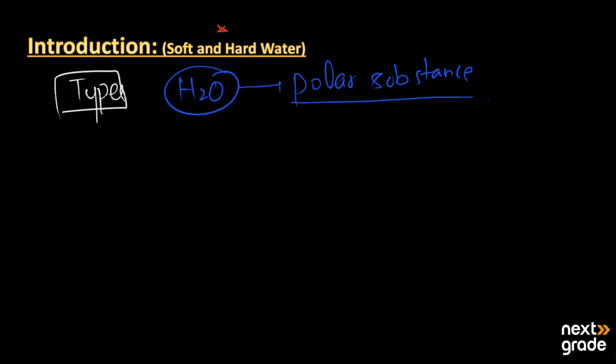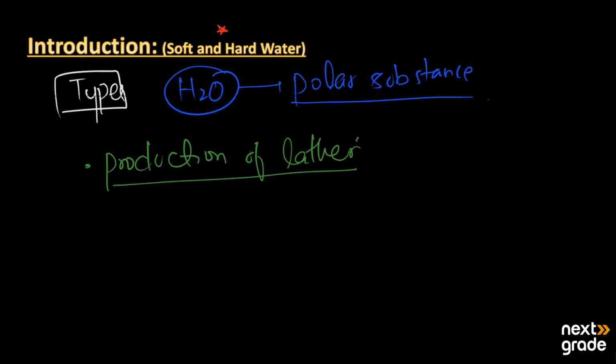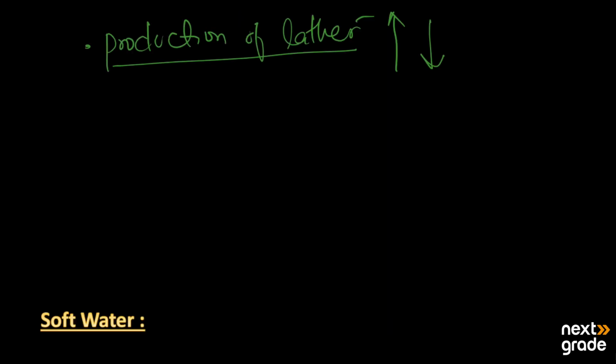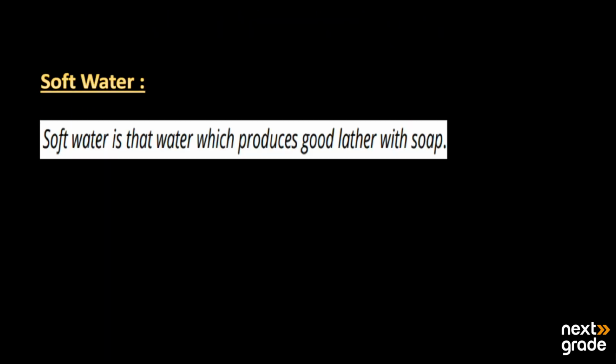So why is it divided into the two types, soft and hard water? This is just on the basis of the production of lather by the water molecule, whether it is producing a high amount of lather, or producing no lather or a very small amount of lather. So let's categorize the water on the basis of this.